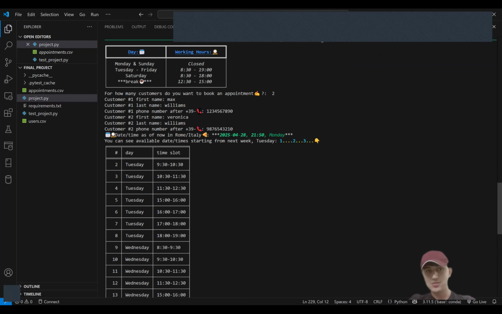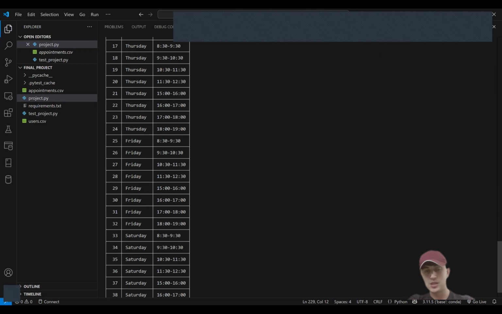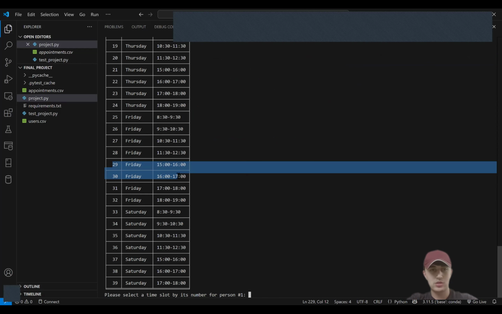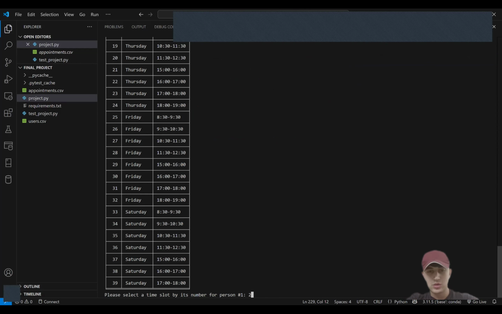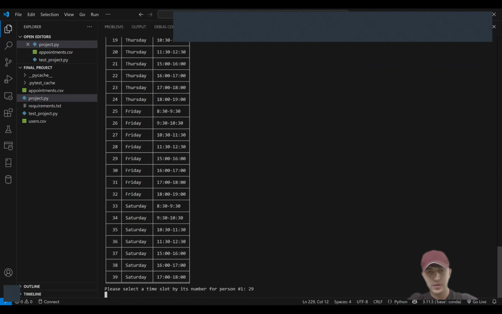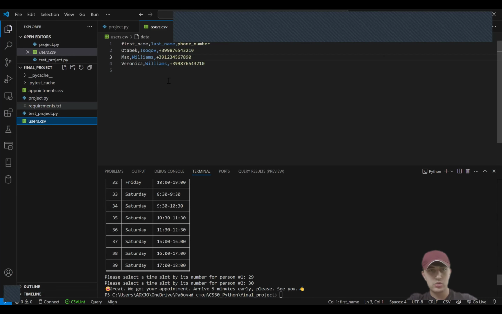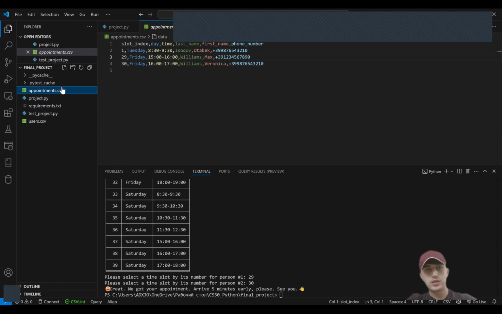It's in appointments.csv. It's already booked. Of course, we're not going to see it. But let's say for these two users, we want to choose, I don't know, Friday. Let's say 29 for the first one and 30 for the second one. And then we're going to check the users. As you can see, all the information is here. And as you can see, even in appointments.csv, all the information is here. So that's it. Thank you very much for your attention and good luck.